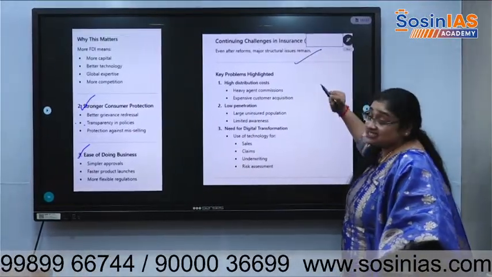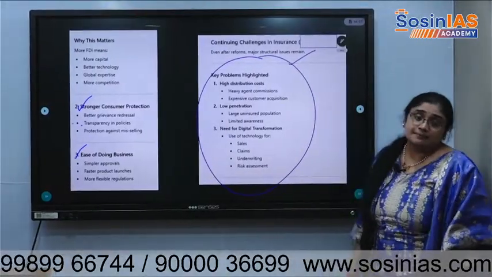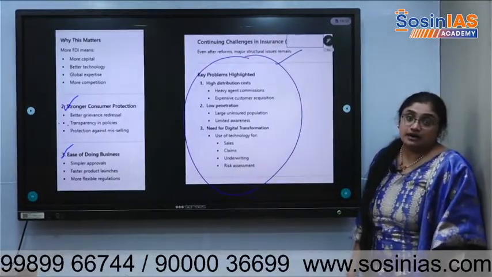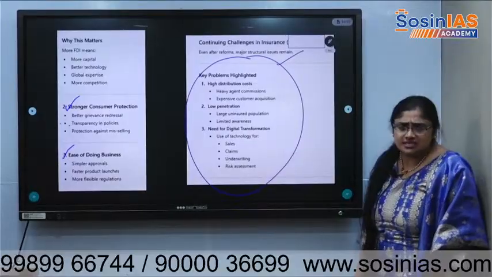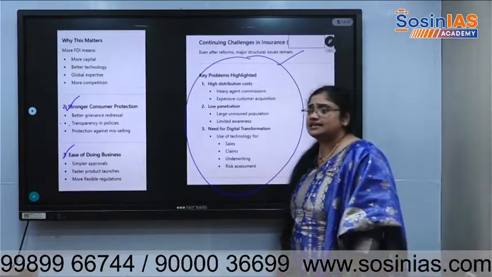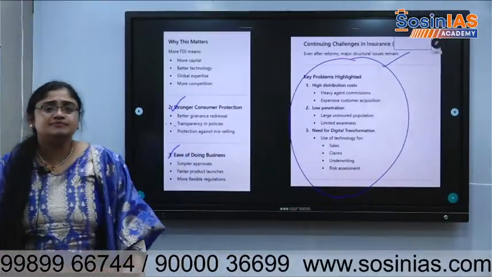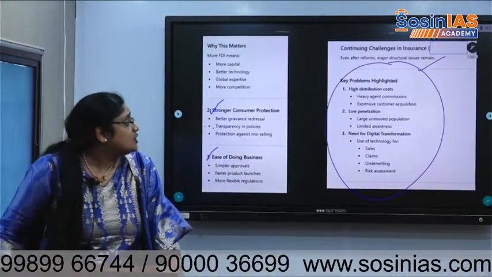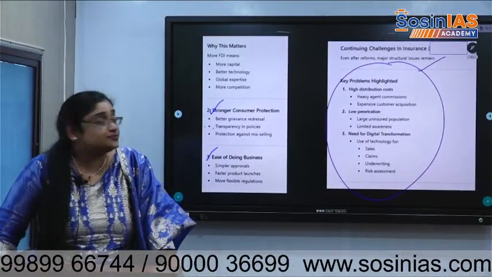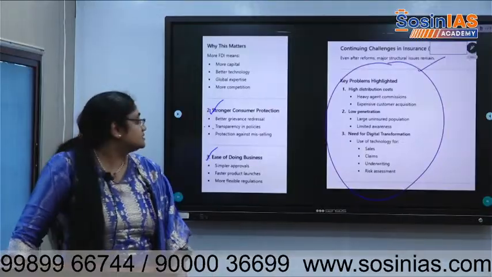Continuing challenges in the insurance sector. This is where the questions come in your economy GS3 for your mains exam. What are the problems in the insurance sector? What is the FDI that is allowed? What is the Bima Suraksha Act? They can ask you. Under the Bima Suraksha Act, 100% FDI is allowed in the insurance sector. What are the problems? High distribution costs, heavy agent commissions. This is where you will write your answers.